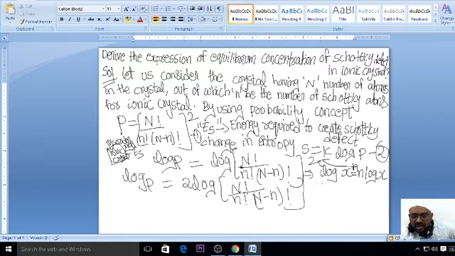Log of P is log of capital N factorial by small n factorial into capital N minus small n factorial, whole square. So this is in the form of log x to the power of n, where 2 is n here. So log x, where x is capital N factorial by small n factorial into capital N minus n factorial. So I can write log x to the power of n is equal to n log x. Now log P is equal to 2 log of capital N factorial by small n factorial into capital N minus small n factorial. So like this you have to rewrite this.